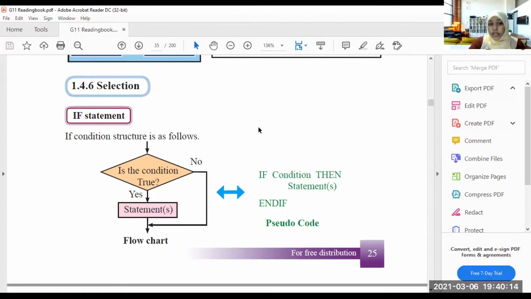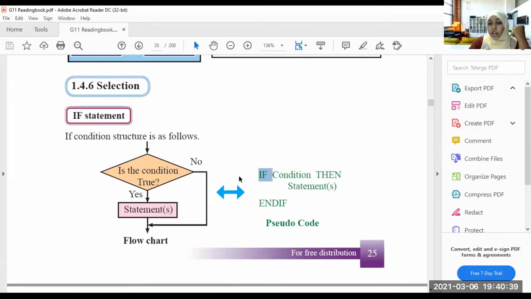So how do we write an if statement? It is not hard, it is easy. If condition: you should tell the condition, whatever the condition is, then write down the statement. Then do this. For example, if she is a girl, then output girl.